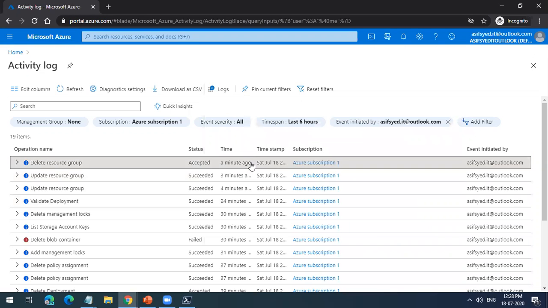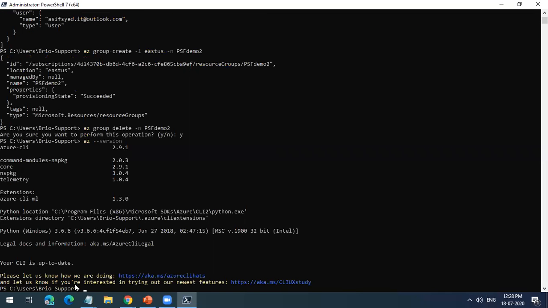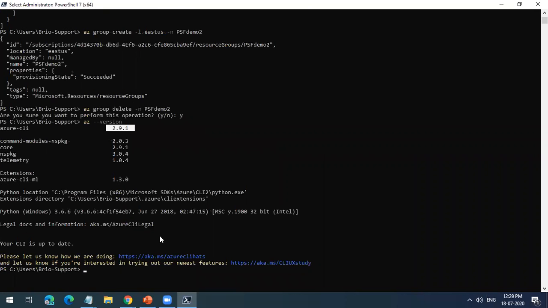Okay, but it has shown that it is done a minute ago and 3 minutes ago it is done. Now if I go here, it is deleted. And I can also check my version, what version I'm running. So it is showing that I'm running the latest version. I just upgraded in the morning today. I was having 2.1.9. So you can do that.